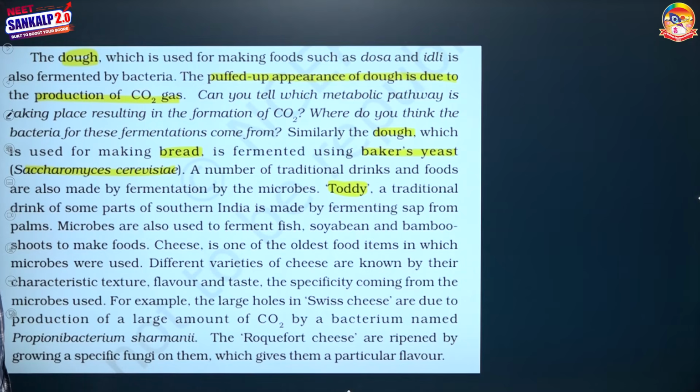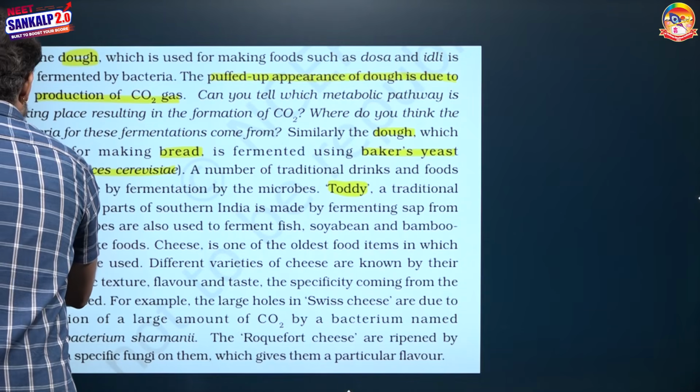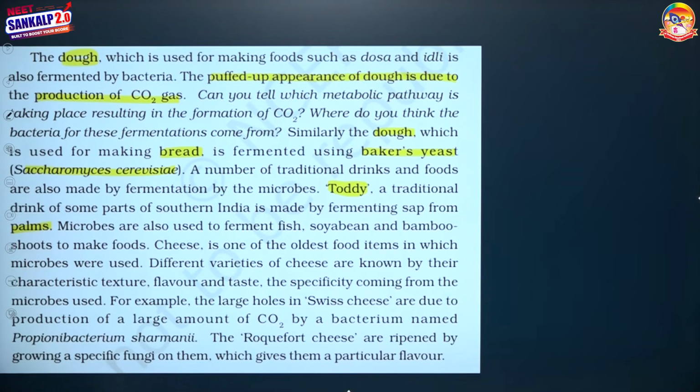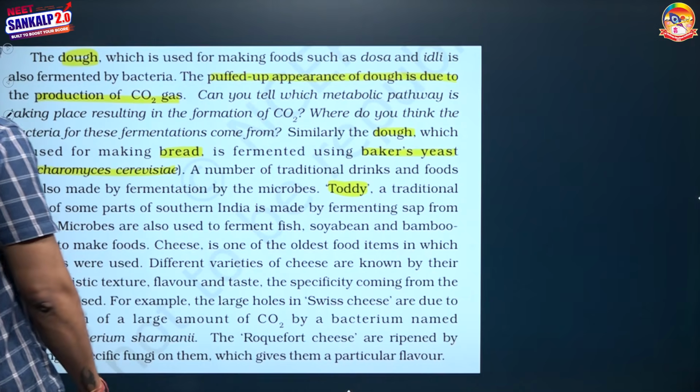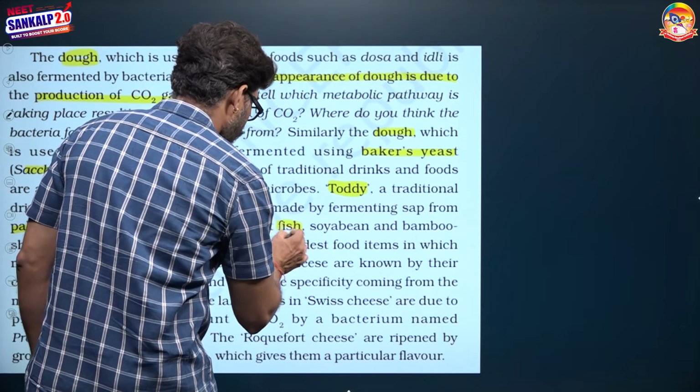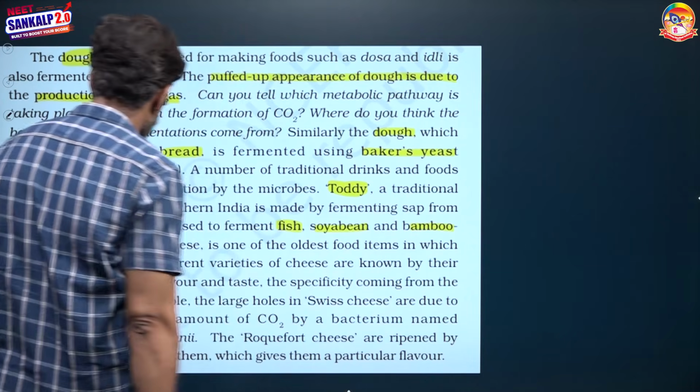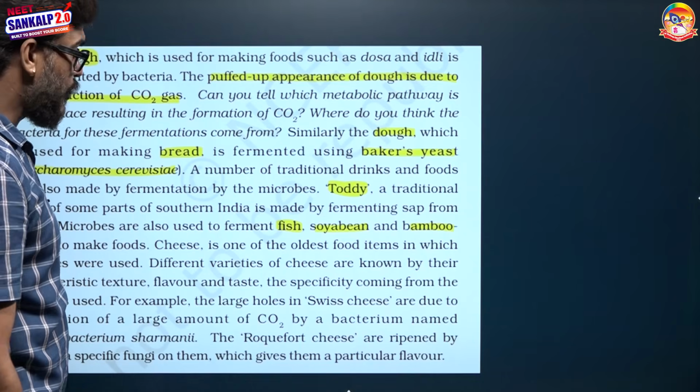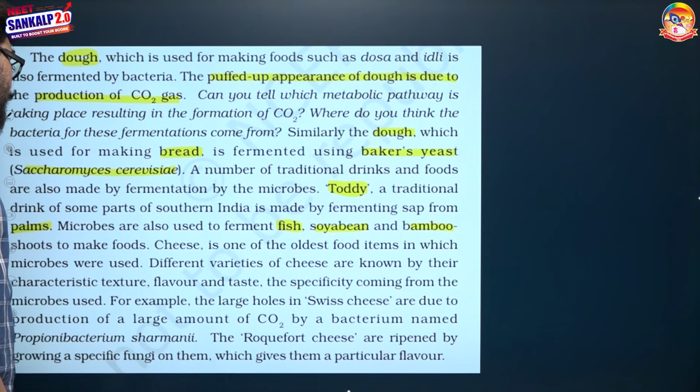It is also prepared from a fermented sap obtained from the palm, Caryota urens. Microbes are also used for the fermentation of fish, soybean and bamboo shoots. You have heard about tofu, that is a soybean fermented product.